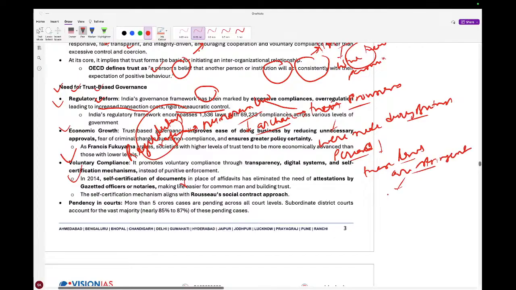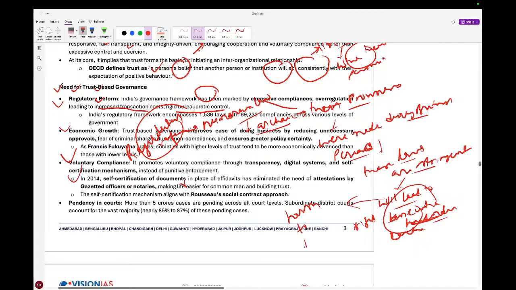This will lead to bureaucratic hurdles, rigid bureaucratic control regulations. This will be harsh to the people.